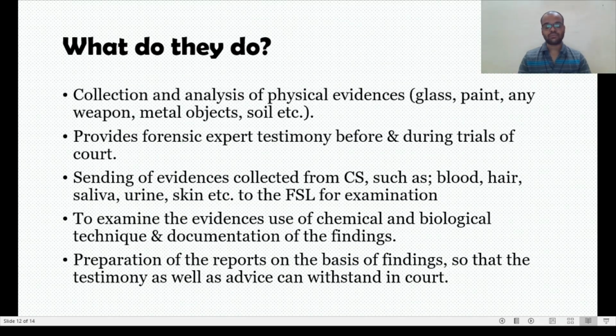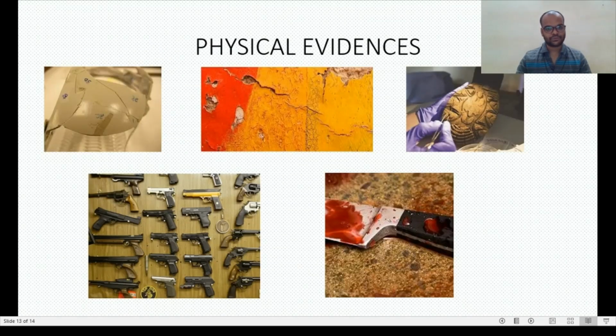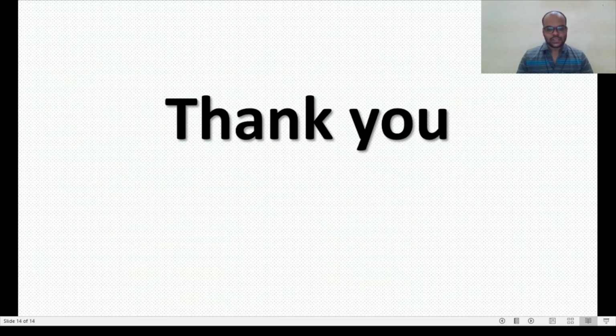So whatever result the forensic scientist gives should have a particular base, why they gave this particular result. So they have to prepare the documents or reports, and then send it to the forensic science laboratory.